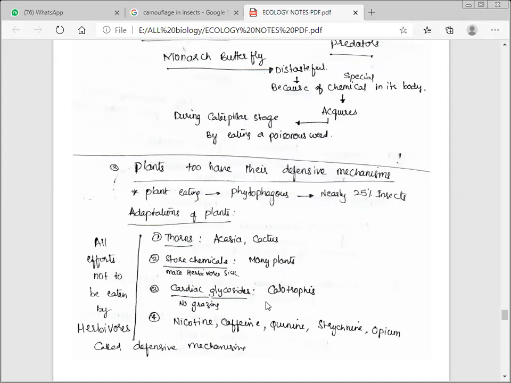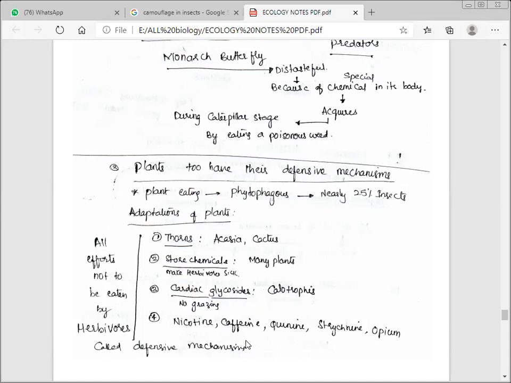Okay. Then also cardiac glycoside, the calotropis plant. Do you know calotropis? No grazing animal will stay in the surrounding area of calotropis. Why? Because it contains a chemical called cardiac glycoside. This is a very important question: calotropis has cardiac glycosides, so no grazing at all.